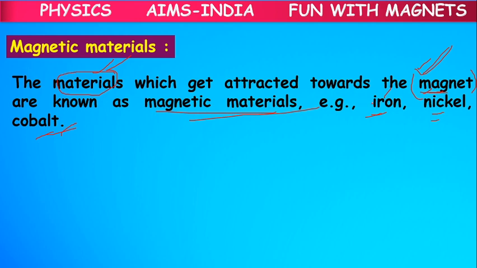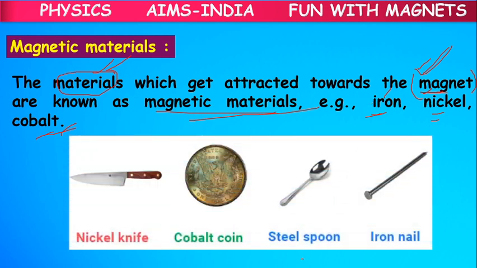These are the chemical names of the materials. Here, if you see, this knife is made up of nickel. Some knives are made up of a material called nickel, which is used in the manufacture of knives. Cobalt coins: some of the coins were made up of cobalt.